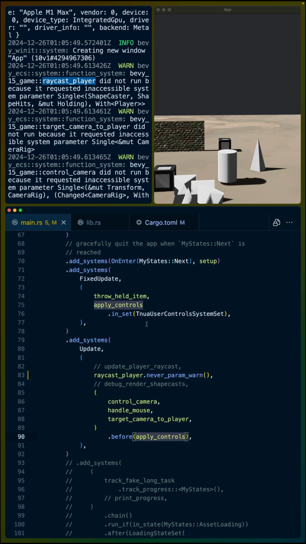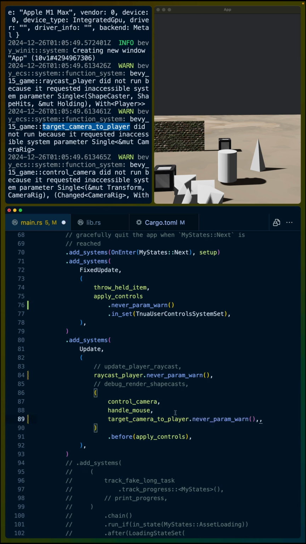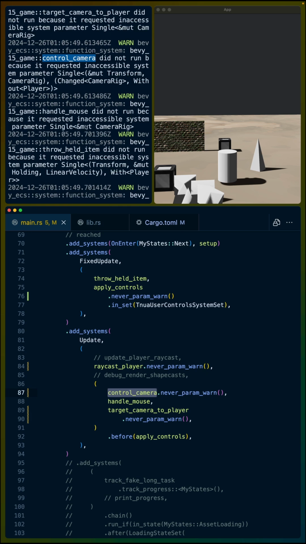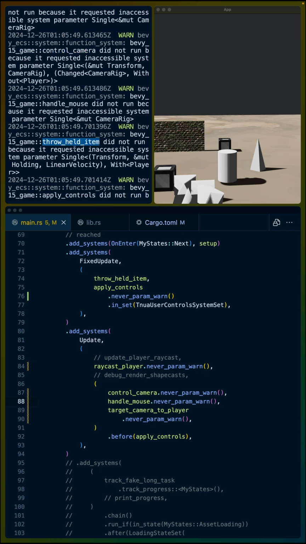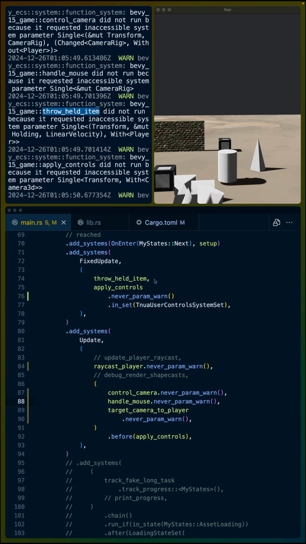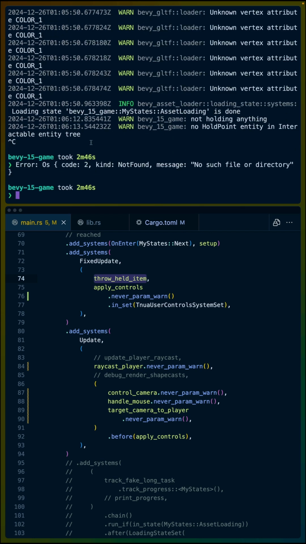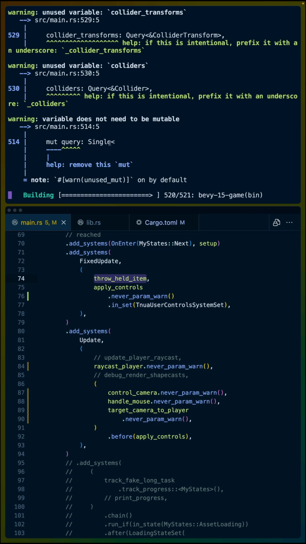Apply controls was one, that's over here. Target camera to player has a single in it. Control camera has a single in it. This one would only run if there was a camera in the scene to control in the first place. Then handle mouse is also there. And we've got throw held item and apply controls. So throw held item should be the only one left. We'll get rid of this and do a cargo run again.